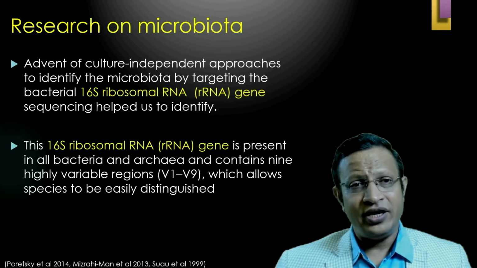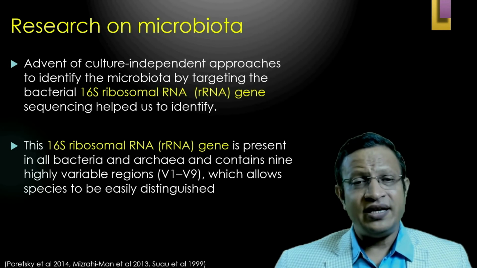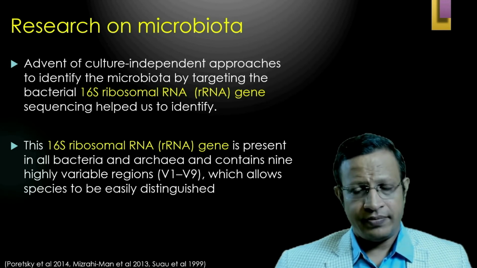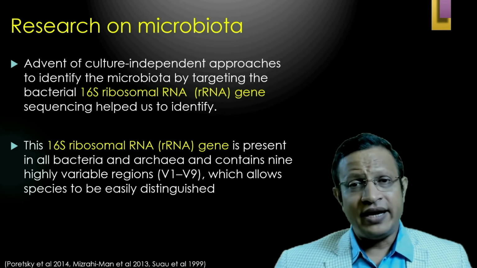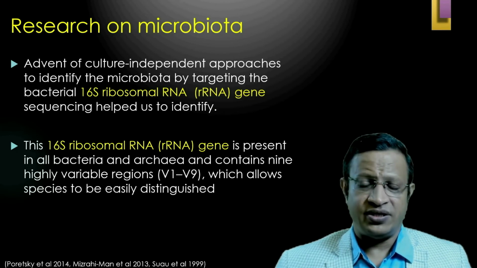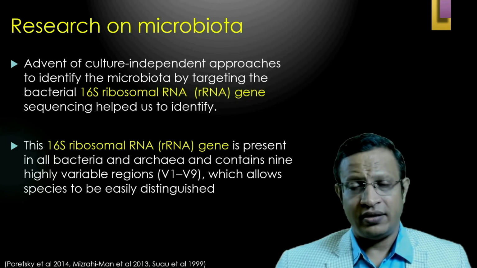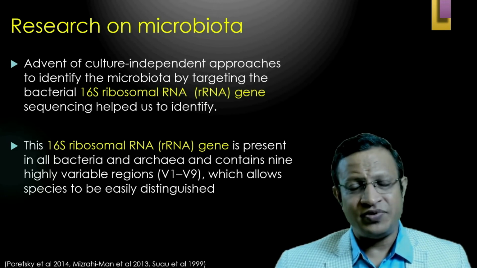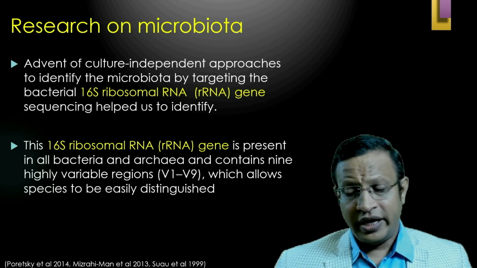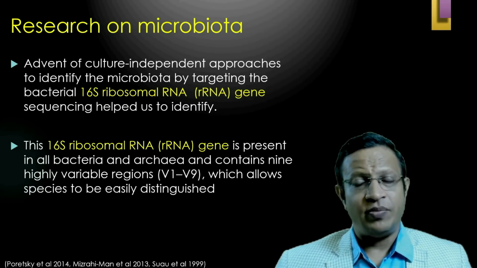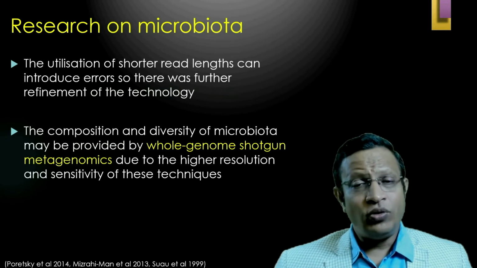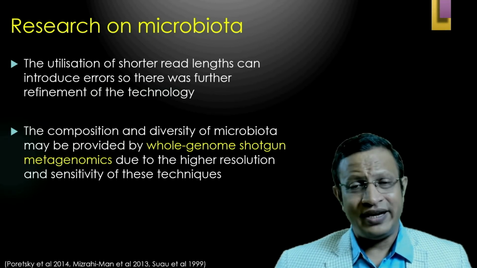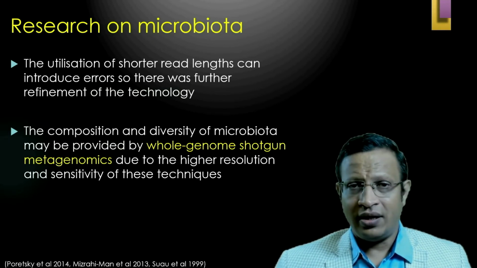This RNA gene sequencing helped us to identify them. The 16S ribosomal RNA gene is present in all bacteria and archaea and contains 9 highly variable regions, that is V1 to V9, which allows us to identify the species and also to know which strain it belongs to. The utilization of this shorter read length can also add to the error.